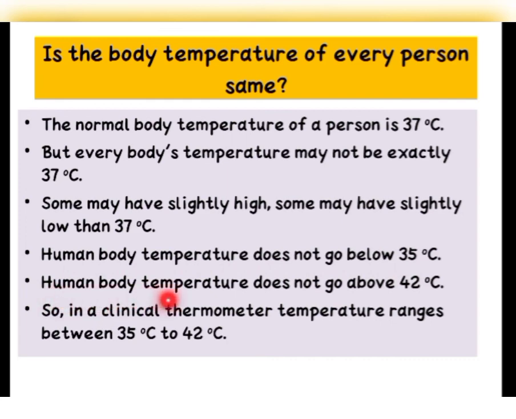It will always remain from 35 degrees Celsius upward. And human body temperature also does not go above 42 degrees Celsius. You will not find a temperature in the human body higher than 42 degrees Celsius, and you will also not find a temperature lower than 35 degrees Celsius. That means the temperature ranges from 35 to 42 degrees Celsius. Children, this is the reason why in a clinical thermometer you can see temperature between 35 to 42 degrees Celsius only.